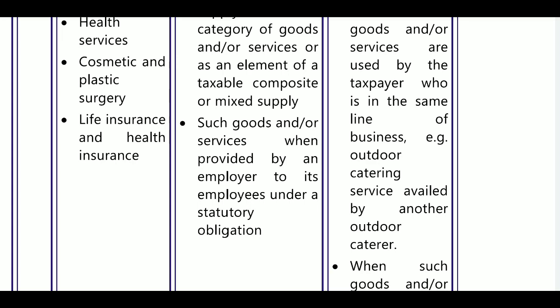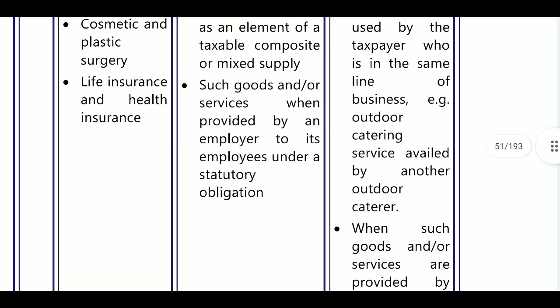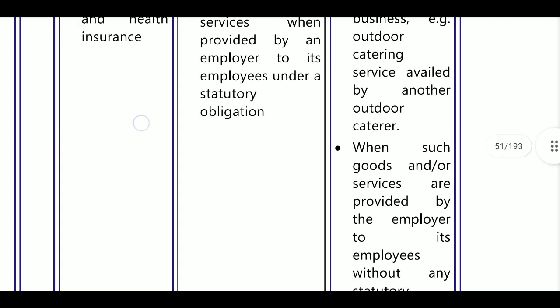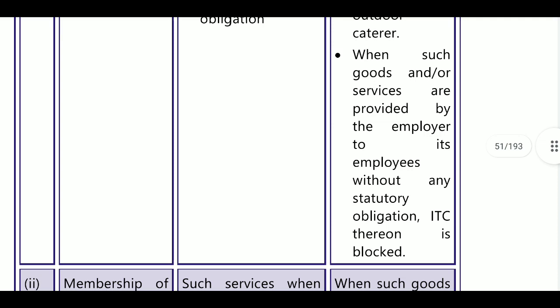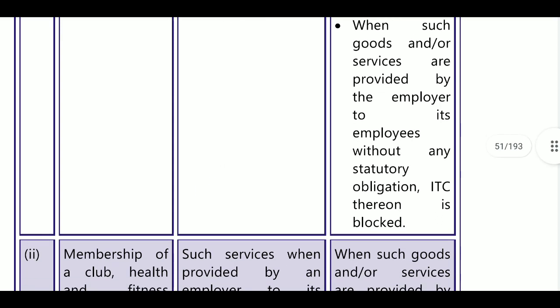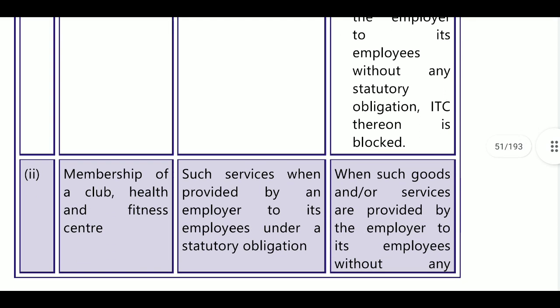Example: outdoor catering services availed by another outdoor caterer. Next, where such goods and services are provided by the employer to its employee without any statutory obligation, ITC is blocked. So if there is no statutory obligation and you are giving some benefit to the employee, the ITC related to that will be blocked credit.